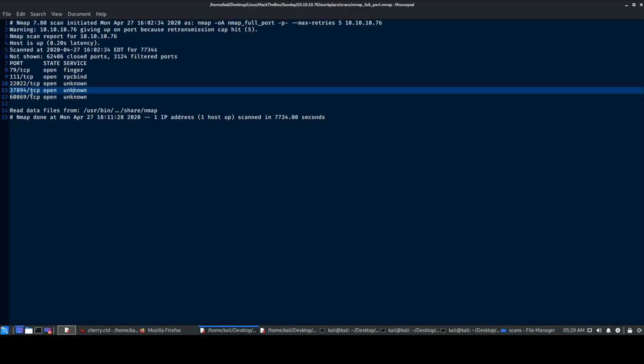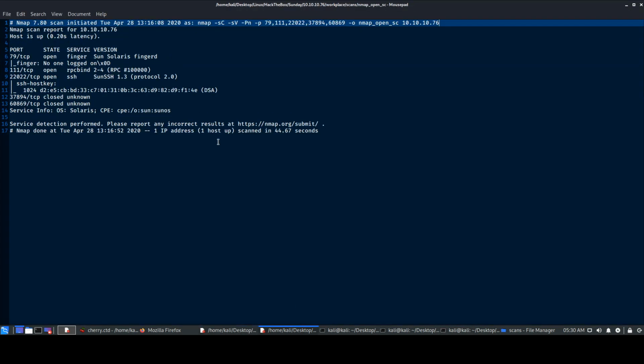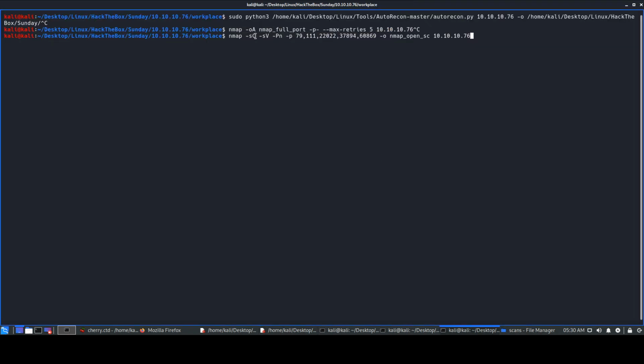As we can see over here, we got 5 open ports. Then we did the other scan, that is this, and we have done the safe script. We are using the service scan, like whichever services are running. We'll be giving -Pn because sometimes the server is blocking a ping probe, so we have to give this -Pn switch.